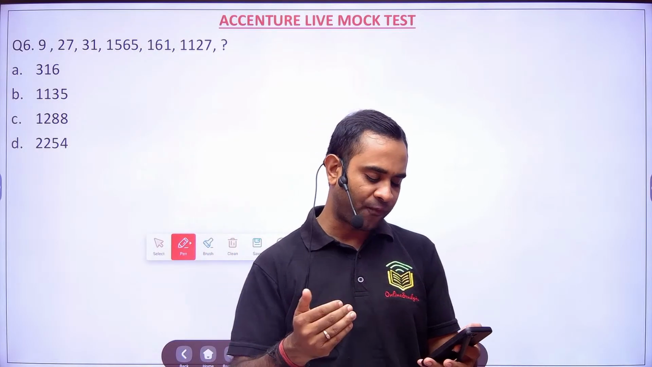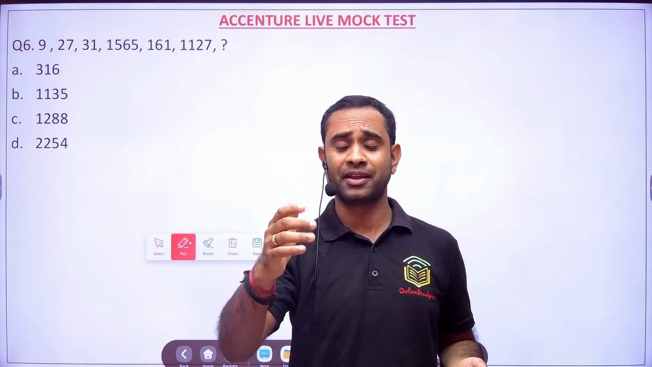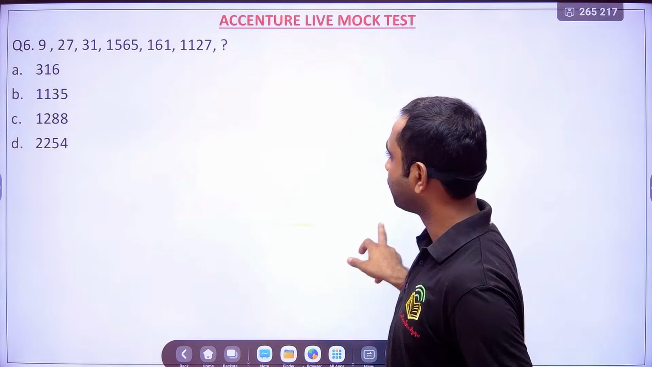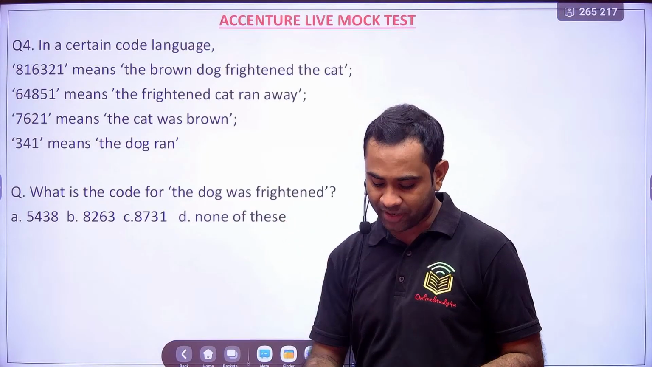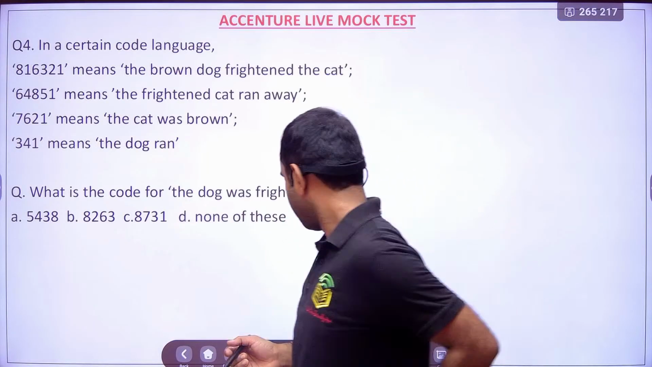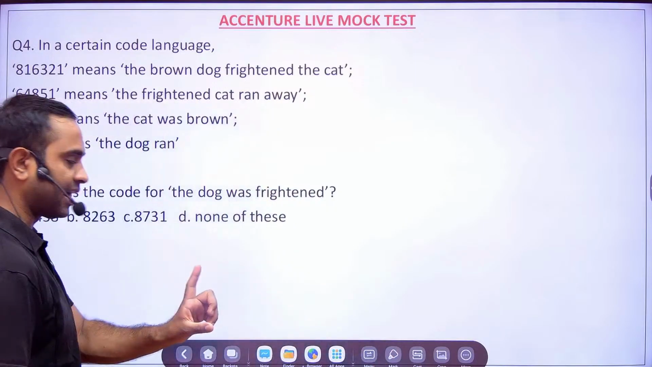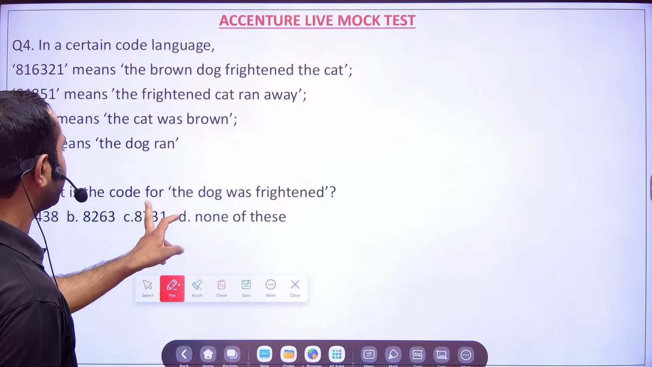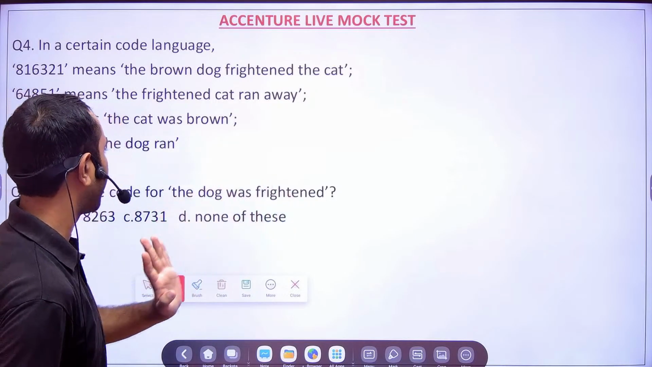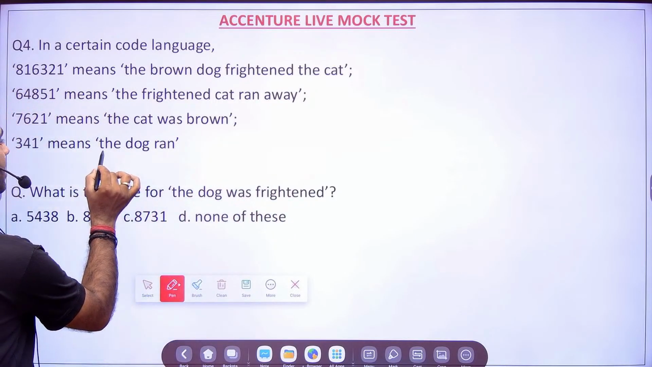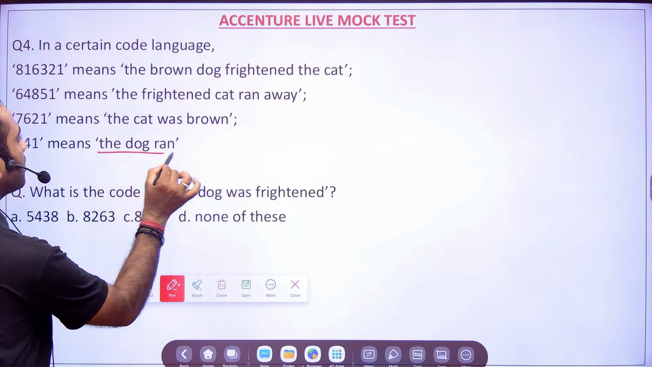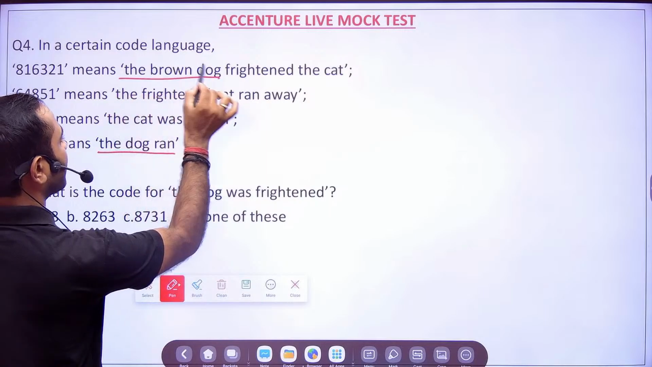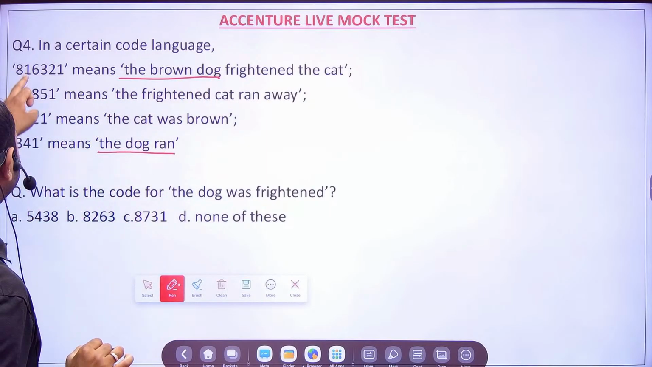See, now I can't repeat, man. If I want to repeat, I need to write everything. See, you try to understand. When I ask you, if you have any doubt, you please tell me. See, what I had said here, two things I said. The first thing which you need to understand, okay? They are asking what is the code for the dog was frightened. So what I did, I started from here. So the dog ran, and in this also you can see the dog is there, right? Okay. So I can have the common terms here.